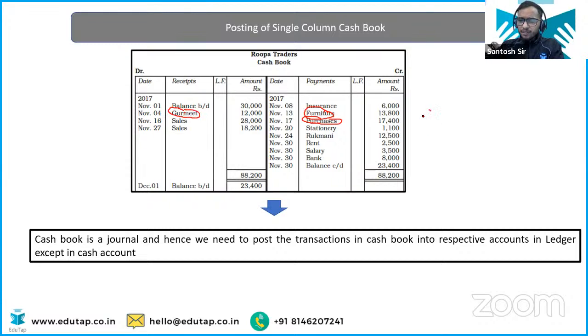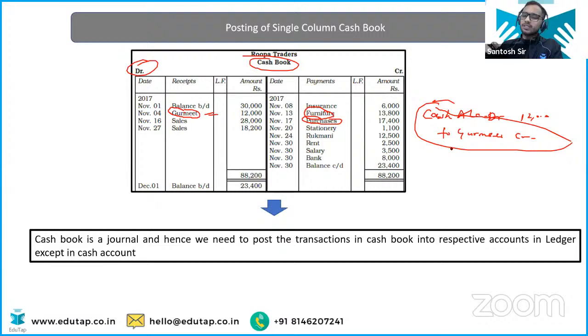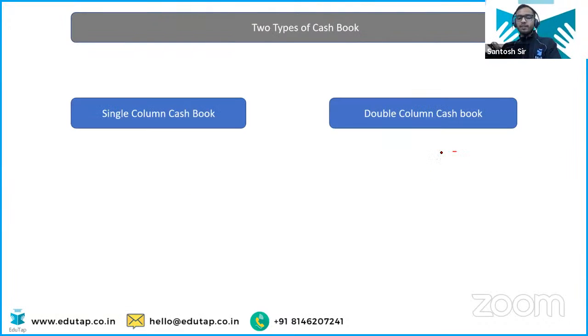Okay, so from this cash book, what you can infer about this Gurmeet? We can infer that cash account is getting debited because in the debit side we have the Gurmeet. So cash account is getting debited by 12,000. I am basically writing the journal entry from this cash book. Cash account debited to Gurmeet credit. Now from this journal entry, you know how to post this entry to the Gurmeet account's ledger account. So other ledger accounts you are going to prepare. Okay, everyone is clear.